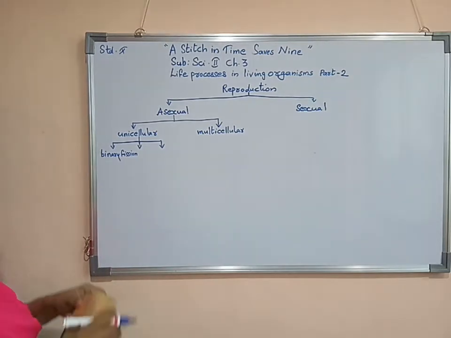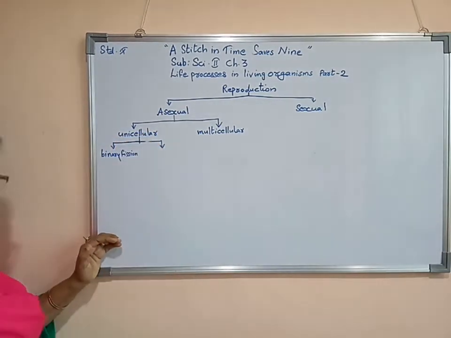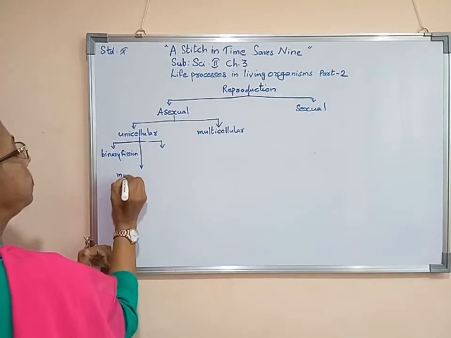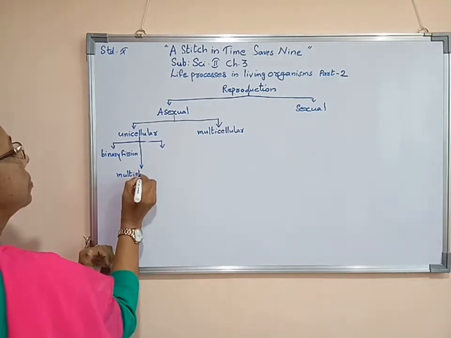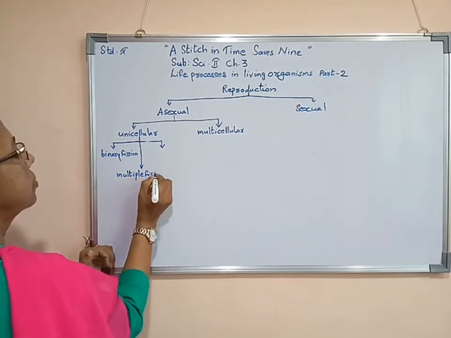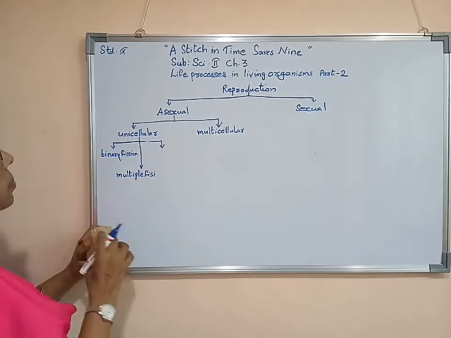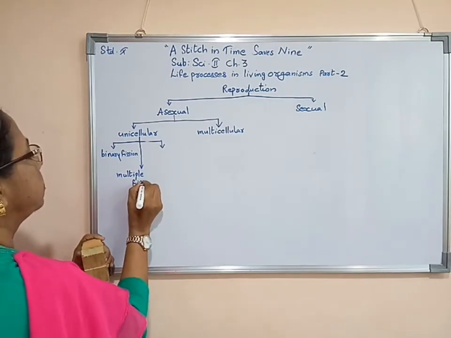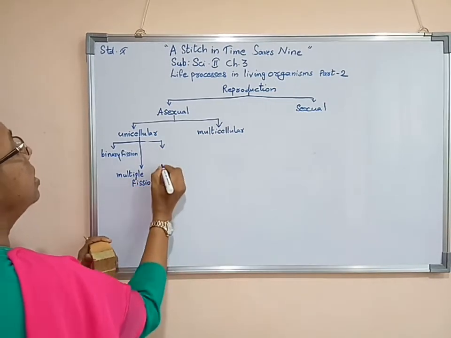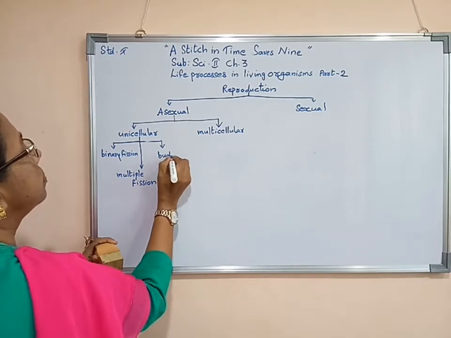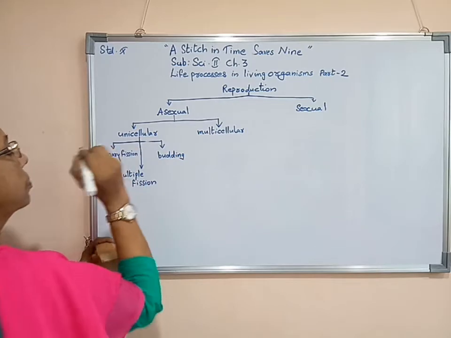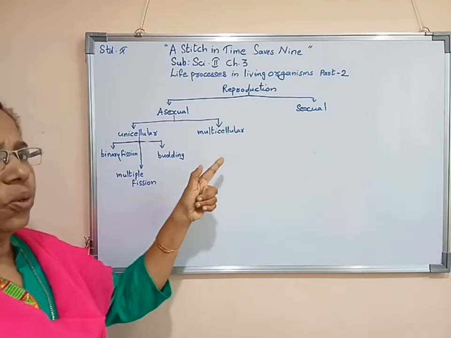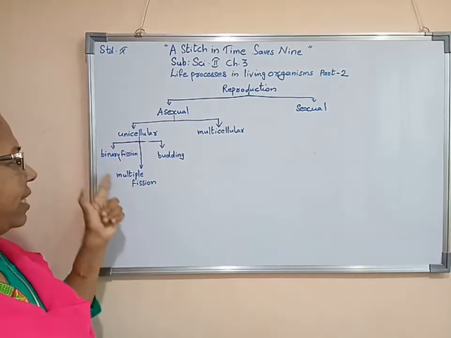Second method is known as multiple fission. Third one is known as budding. Now, asexual reproduction is done by unicellular organisms by three processes, as I told you.